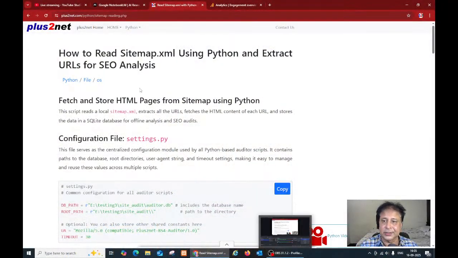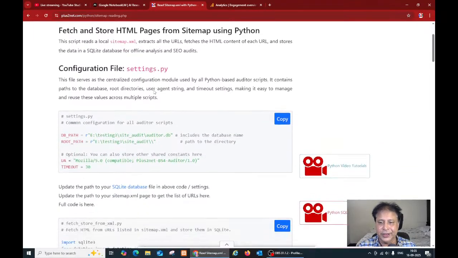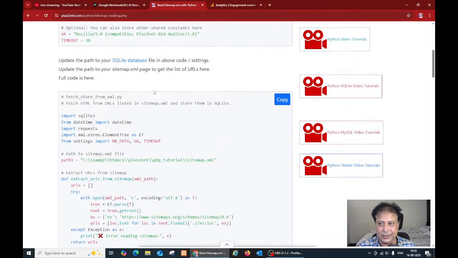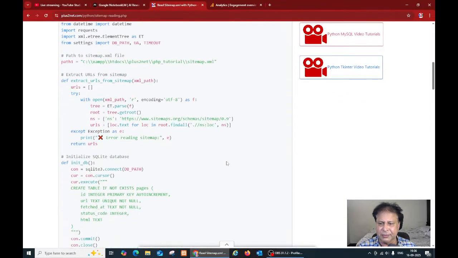This is how to read sitemap XML using Python and extract URLs for SEO analysis. This assumes that you already have a sitemap. Before that, you can see how you create one. We'll see that also. Here are the settings. We are storing it in a database, a SQLite database, authors.db, or whatever name you want to give it.